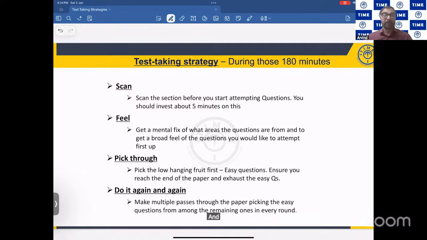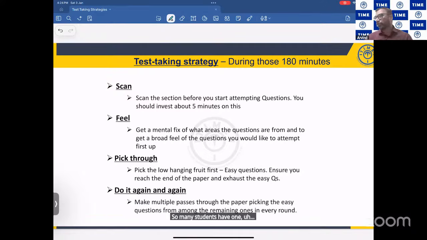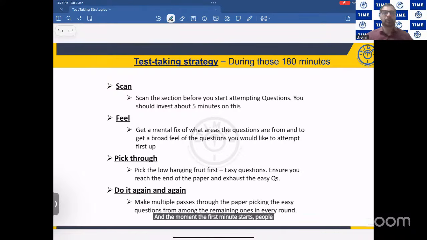There are so many students who have been taking these kinds of sessions for so many years. Many students have a custom, or you can say a superstition, that if I attempt the first question, I am lucky. If I get the first question right, I am lucky. Please understand, nothing like that. Please come out of that. There's no rule that the first question you need to attempt and answer first. And the moment the first minute starts, people start attempting the question immediately. Please don't do it.